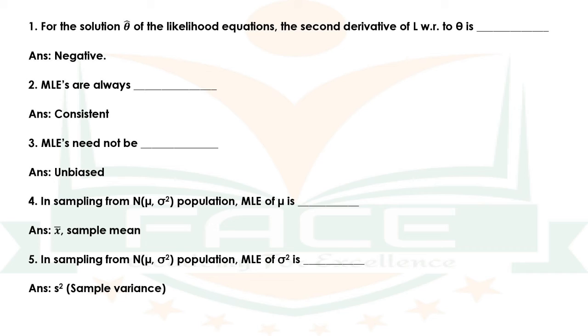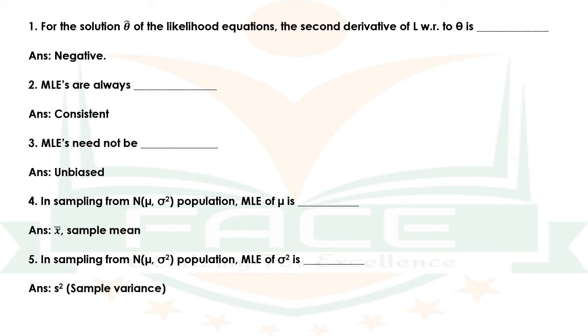Question number 4. In sampling from N(mu, sigma square) population, MLE of mu is dash. The answer is x bar, that is the sample mean. Question number 5. In sampling from N(mu, sigma square) population, MLE of sigma square is dash. The answer is S square, that is the sample variance. Question number 6. Sample mean is a dash estimator of the population mean. The answer is unbiased and consistent.